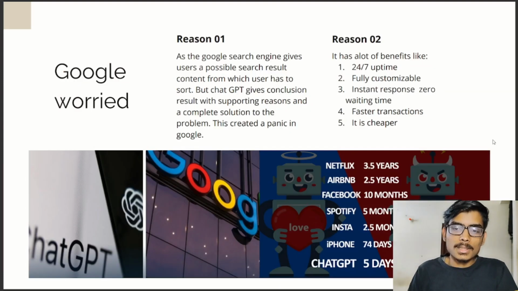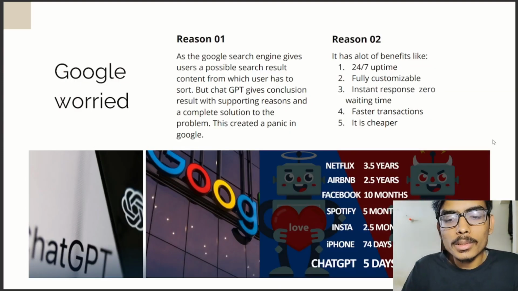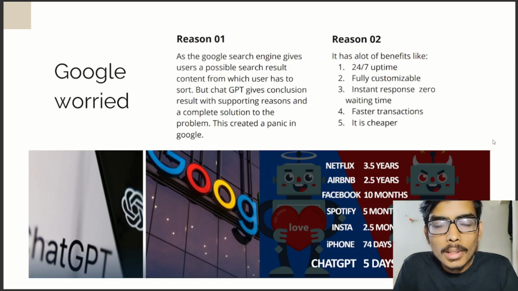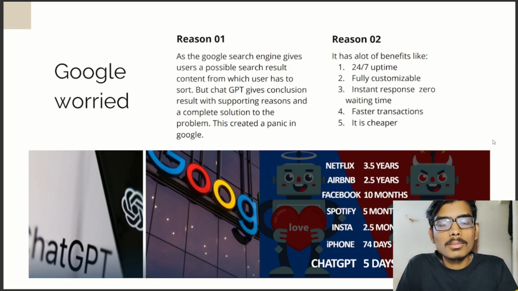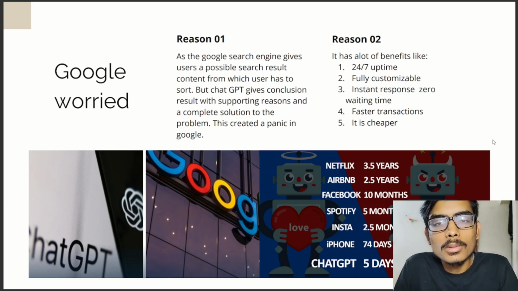So the next slide is the point I mentioned. Why is Google so worried? With the Google search engine, when you type your query, you get a few results. You have to sort through them after visiting each and every link. But what is different with ChatGPT is, you type your question, you get the answer. You don't have to do the hectic job of searching and sorting for the best possible answer. Okay. So what I would say is that yeah, ChatGPT is good, and I would prefer ChatGPT over Google. That is the reason my opinions are changing.